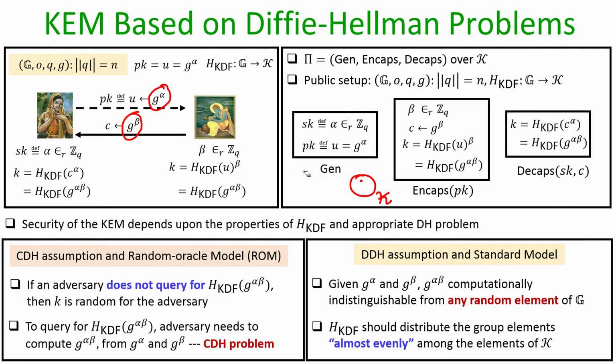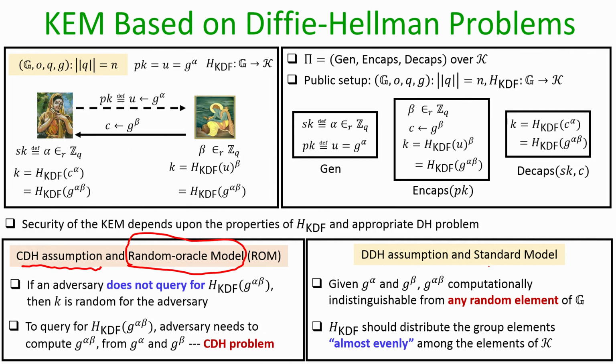If I assume that my underlying key derivation function has that kind of smoothing effect, then it suffices for me to just remain in the standard model and claim the security of this key encapsulation mechanism just based on the DDH assumption. So, now you can see the importance of the assumptions that we are making throughout this course. The same construction can be proved secure with a weaker hardness assumption, namely the CDH assumption, but with more powerful properties from the underlying hash function, namely assuming it is acting as a random oracle.